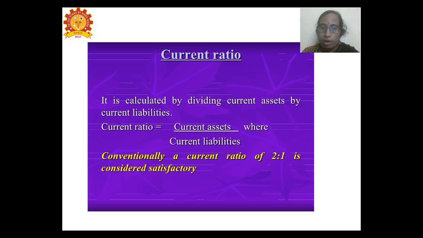Too much current liability is not good for the business, and too much current assets is also not good for the business. Current assets should always be rotating and not left idle, whereas current liabilities are always going to be settling the short-term obligations which are needed for the business. So, here the ideal ratio of 2 is to 1 is considered to be the satisfactory ratio.